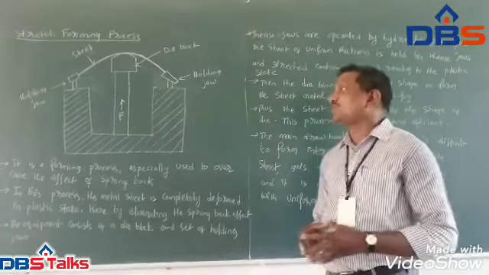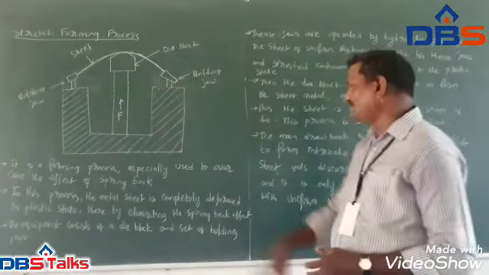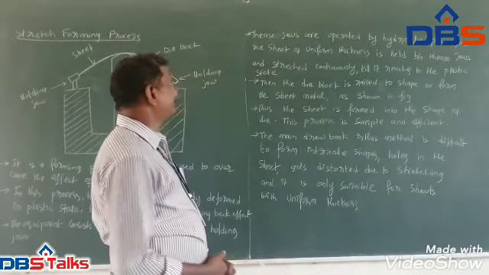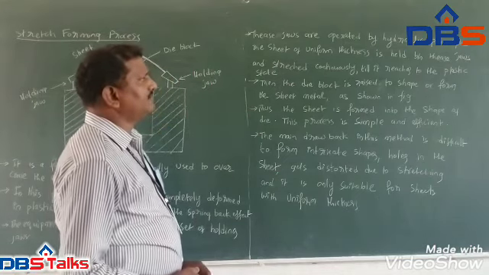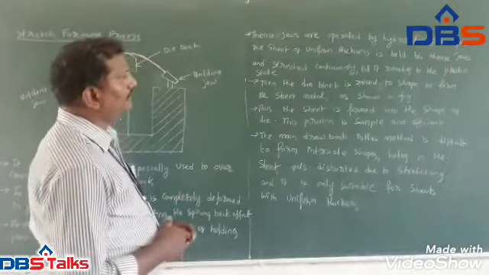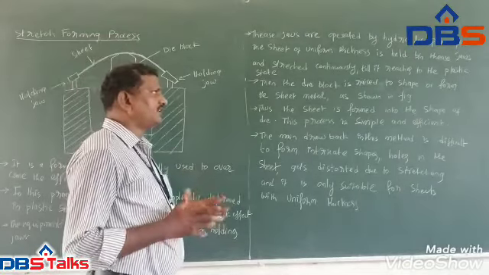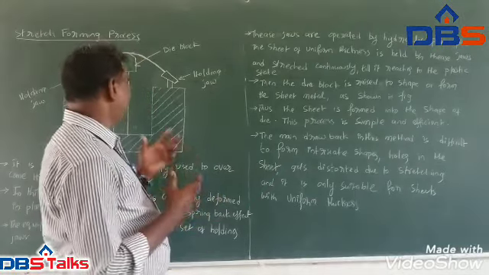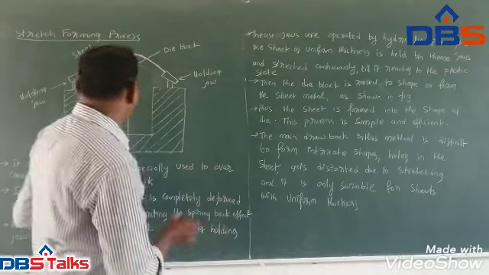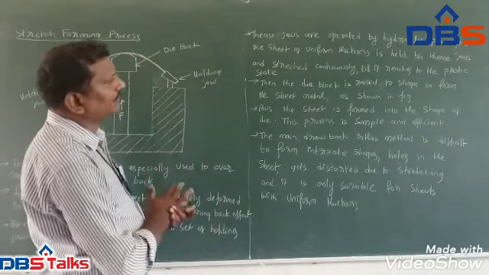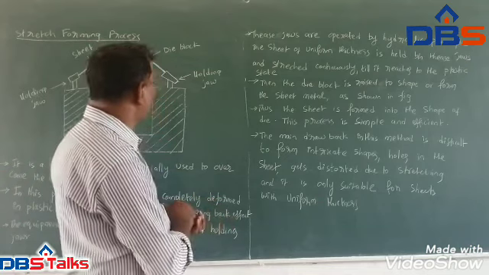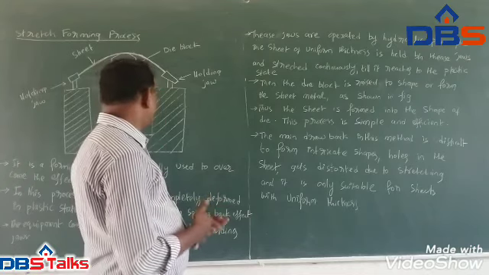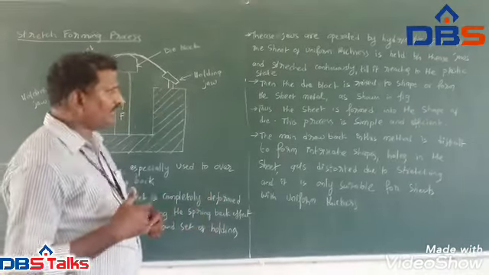The equipment consists of a die block and holding jaws. These jaws are operated by the hydraulic principle. The sheet of uniform thickness is held in these jaws and stretched continuously till the metal sheet reaches the plastic state. When it reaches the plastic state, then the die block is raised up to shape the sheet metal as shown in the figure. Thus, the sheet metal is formed into the shape of the die. This process is simple and efficient.